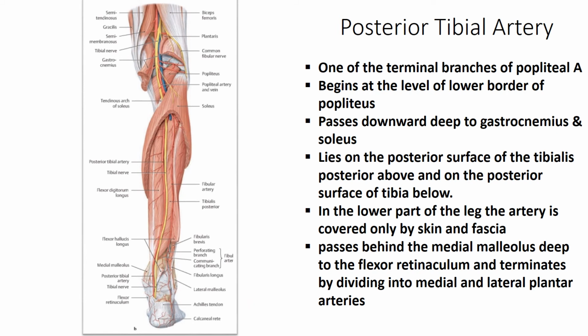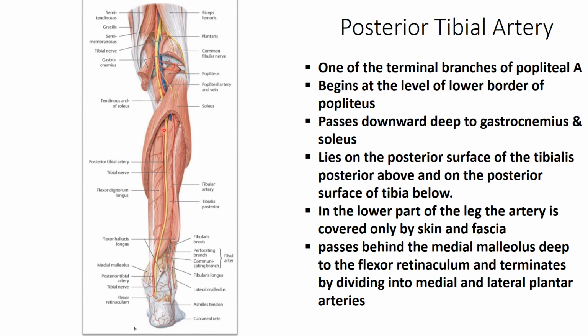Now the vascularity, the posterior tibial artery. This is the posterior tibial artery, and it is branching off as one of the terminal branches of the popliteal artery. Another branch is the anterior tibial artery, which we have already discussed. This is the artery of the posterior compartment, the posterior tibial artery. The anterior tibial artery bifurcates and goes through this gap in the superior portion of the interosseous membrane to the anterior compartment, and the posterior tibial artery remains in this posterior compartment.